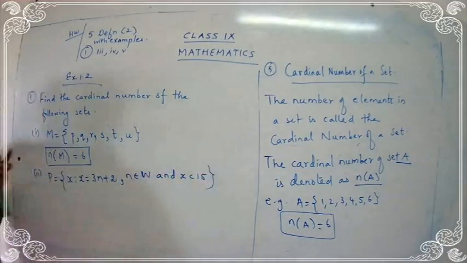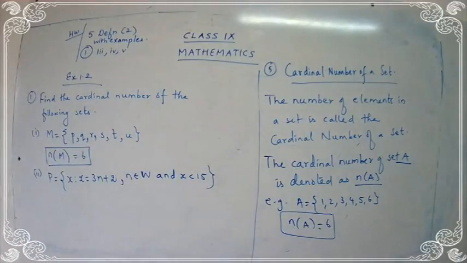Okay. So this is the condition. What is the statement for P? Now let's work out and find the value for P.